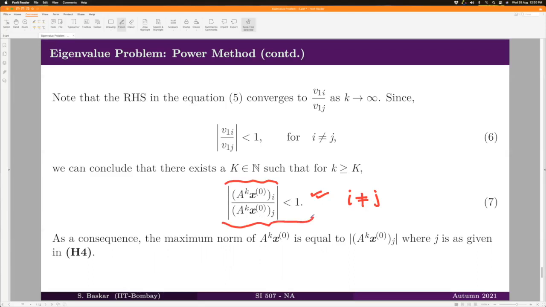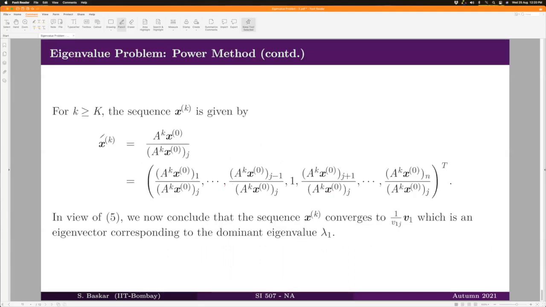Let us go ahead to see how to use this fact to get our conclusion. What is our conclusion? We have to show that our whole sequence xk converges, right? The full sequence converges. That is what we want to show.